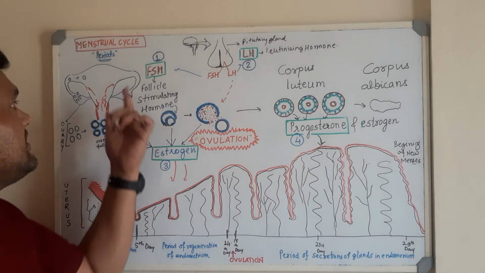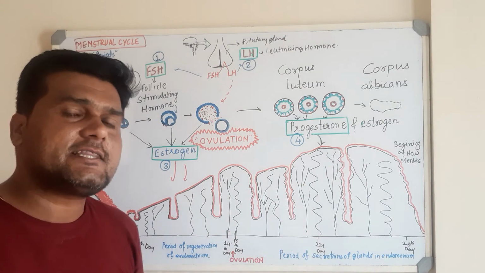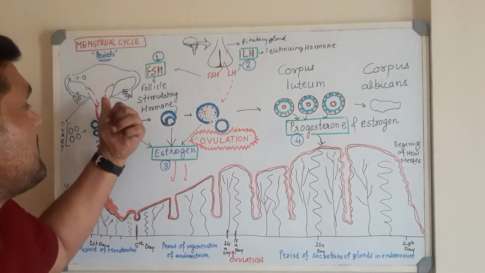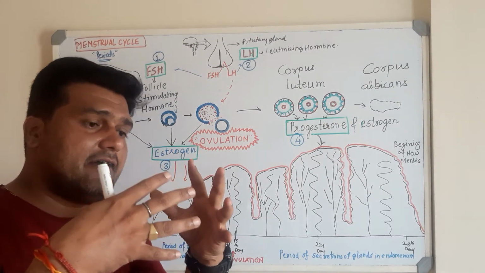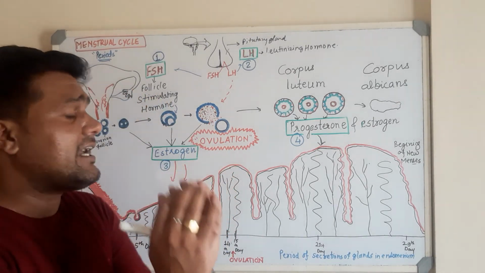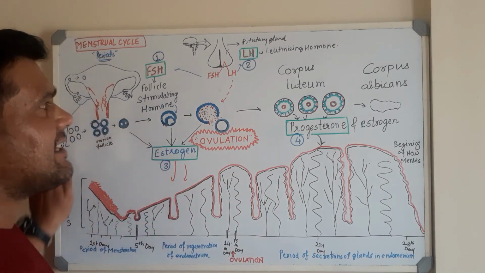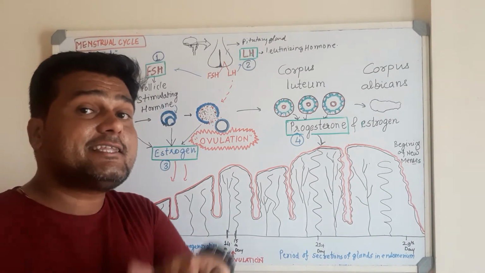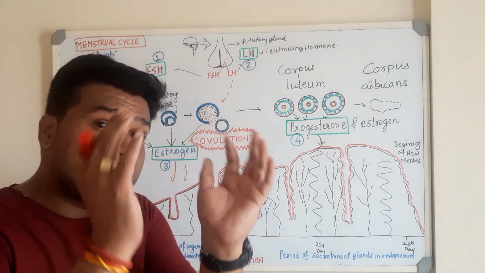What happens if the ovary is fertilized? अगर ovary fertilized हो जाती है, there are no menses that occur. मतलब if somehow sperm is able to fertilize this particular ovary, तो इससे zygote बनेगा, and zygote leads to the formation of embryo. So therefore there is no menstrual cycle that takes place. Okay, and how long will it not take place? कितने दिन तक नहीं होगी menstrual cycle? जब तक पूरा बेबी डेवलप नहीं होगा.